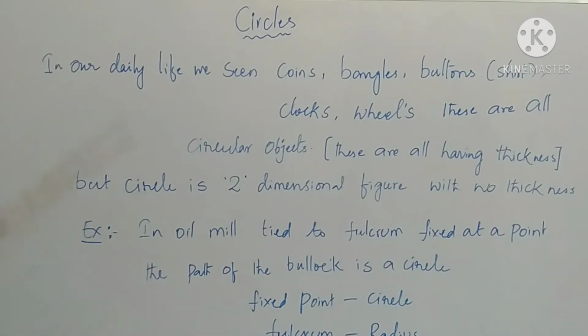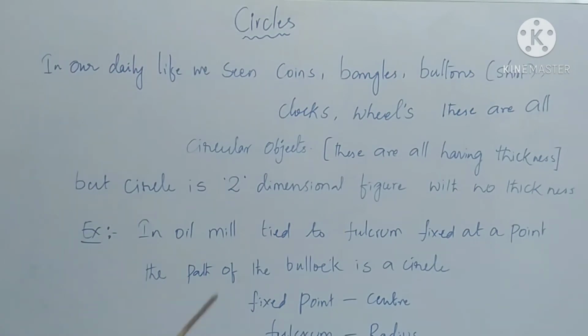Here the fixed point is called the center of the circle. This fulcrum distance is called the radius. The path of the block is a circle, and it is also called the circumference of the circle.